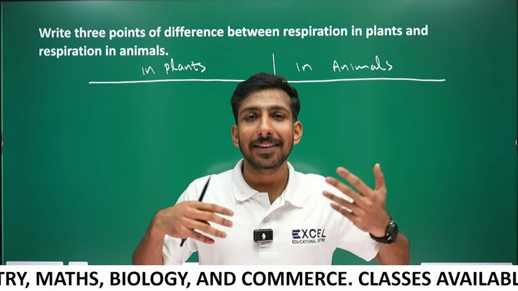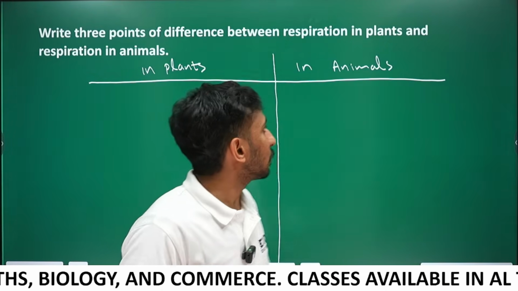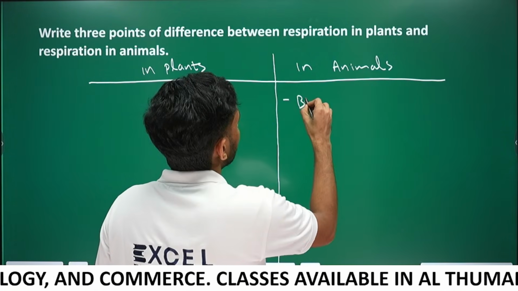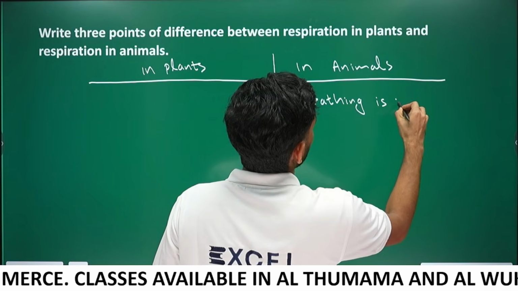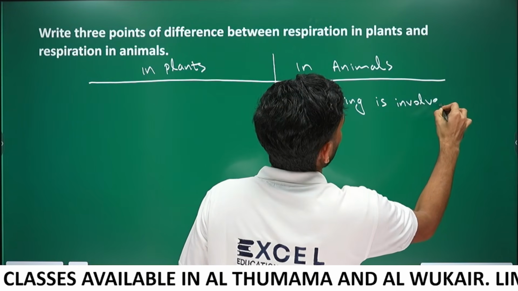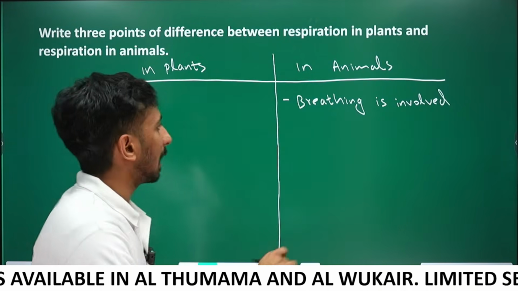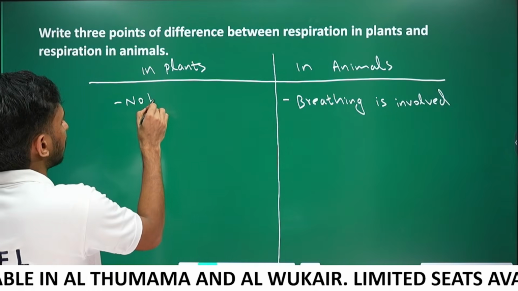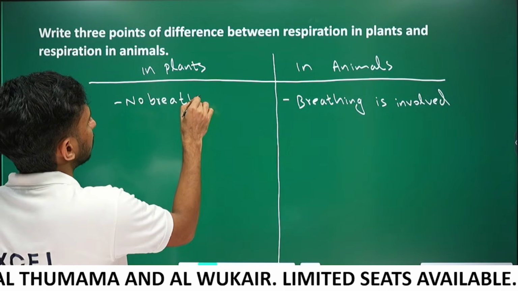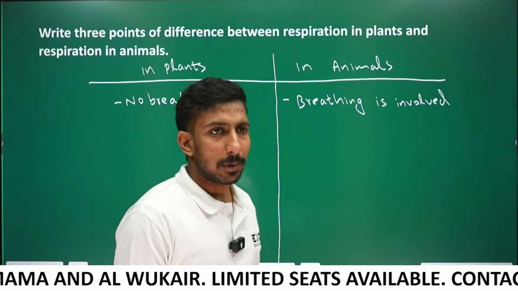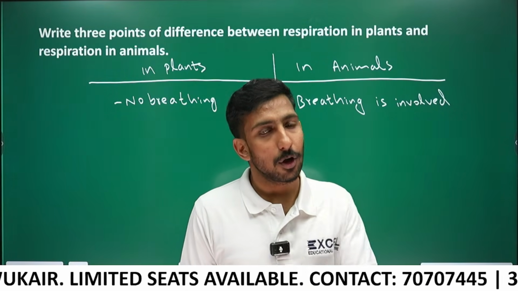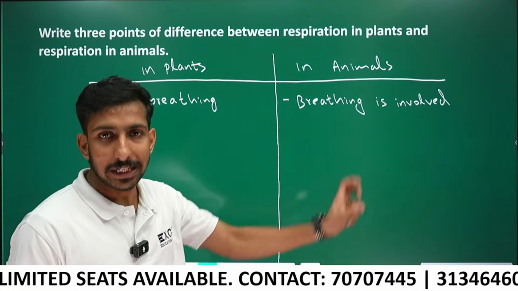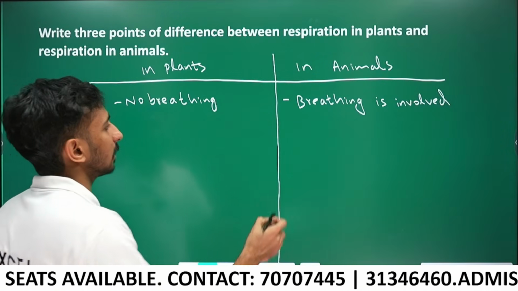So in animals, respiration involves breathing. But in plants, breathing is not involved. Do the plants breathe like this, inhalation and exhalation? No breathing. But in humans or animals, mechanical breathing is there.